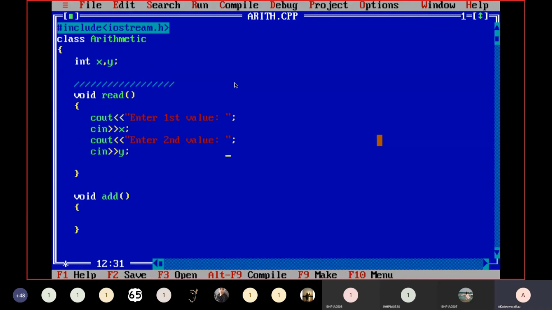I want to store that second value in the variable Y, and the first value in variable X. Suppose I declare these two variables X and Y in the read function, then X and Y are not available to the further functions. That is why I declared those variables here at class level. Is it clear?